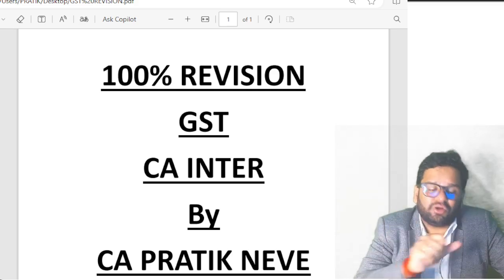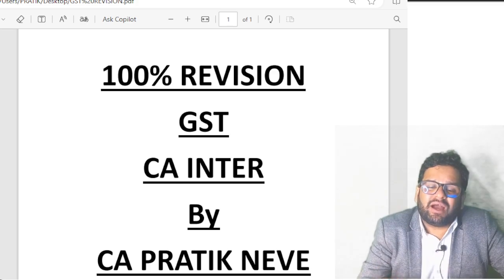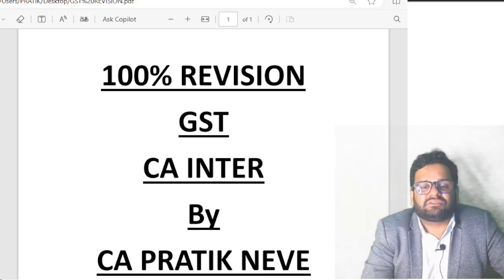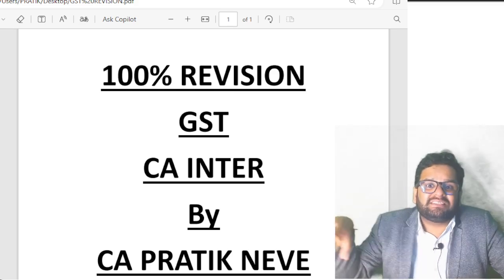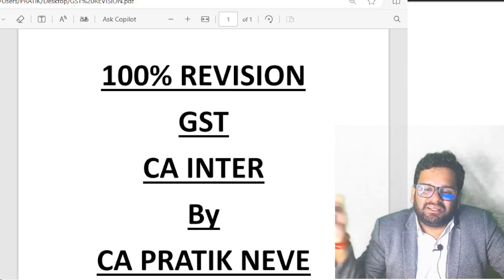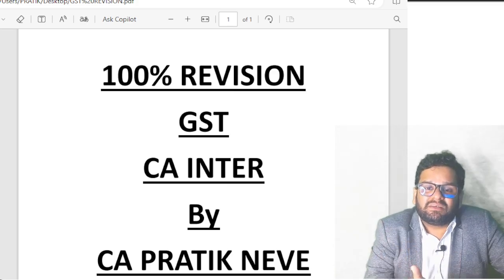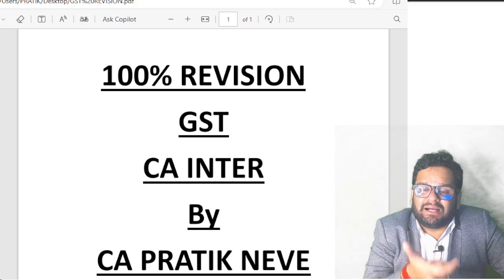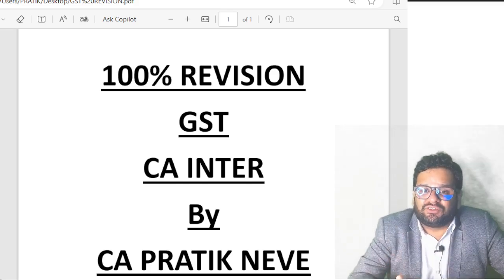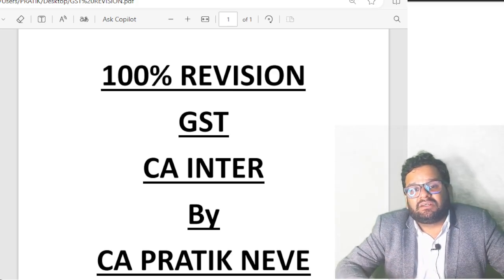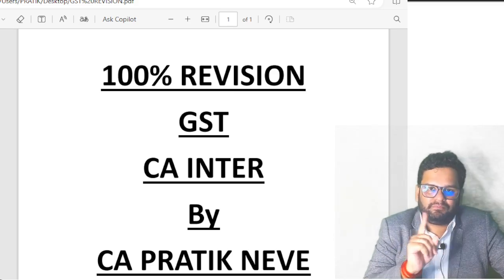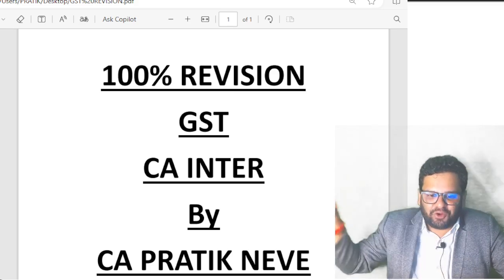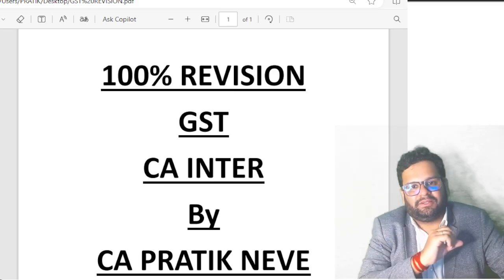Further, there is one more critical point. If you have your entity in Maharashtra and one more of your unit is in Karnataka, basically having same PAN but different GST numbers, there is a balance in your e-cash ledger in Maharashtra. Can that be utilized? Can that be transferred to e-cash ledger in Karnataka? So there exists a procedure for this. Understand this. So this type of transfer is possible.